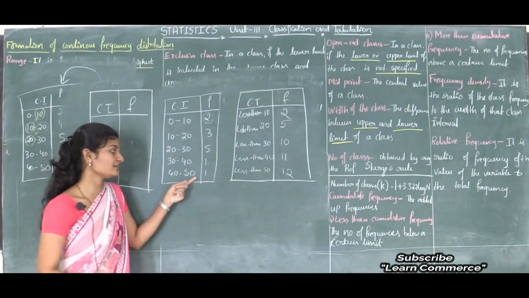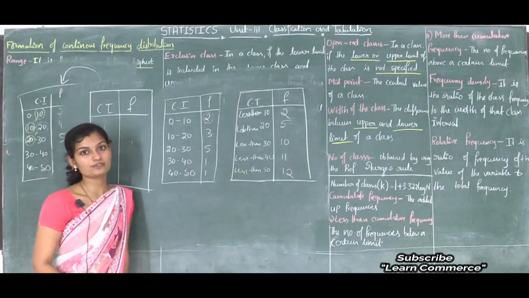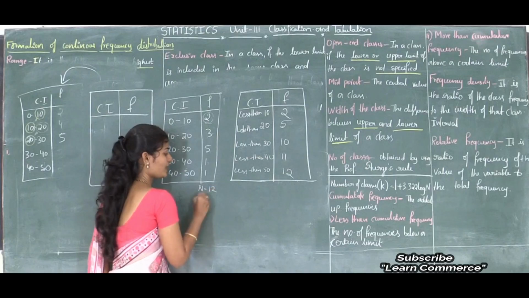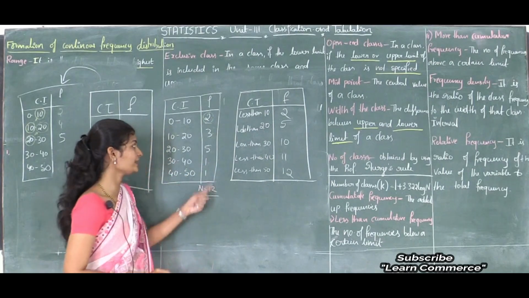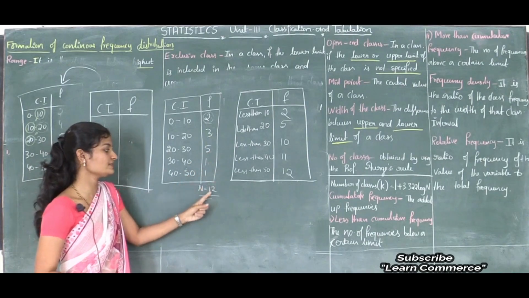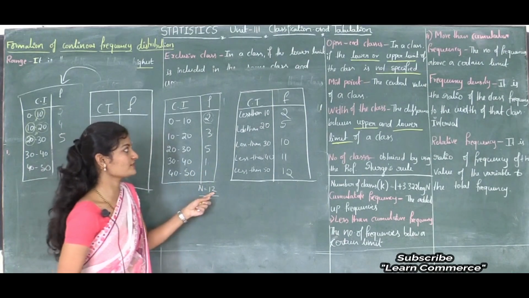Here less than 50 in the sense what? Here 12 observations are repeated. So here capital N is 12, so here total frequency is 12. Correct, no? 2 plus 3 is 5, 5 plus 5 is 10, 10 plus 2 is 12. So here 12 observations are repeated.